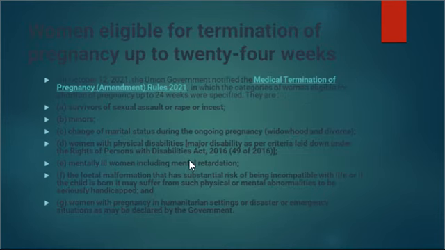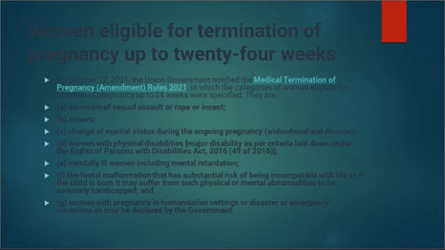Okay. Now see, moving ahead, in October 2021, the government notified the Medical Termination of Pregnancy Amendment Rules 2021, right? So in these rules, the rules have mentioned the categories of women who are eligible for abortion of pregnancy up to 24 weeks, right?